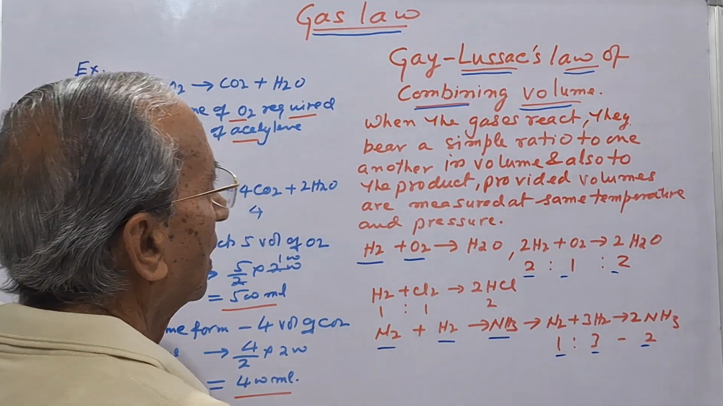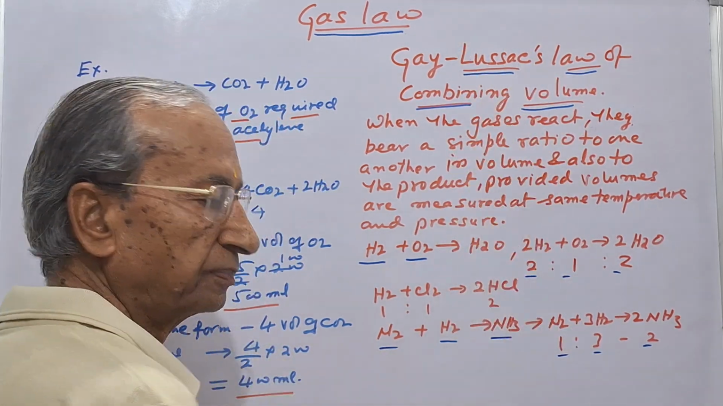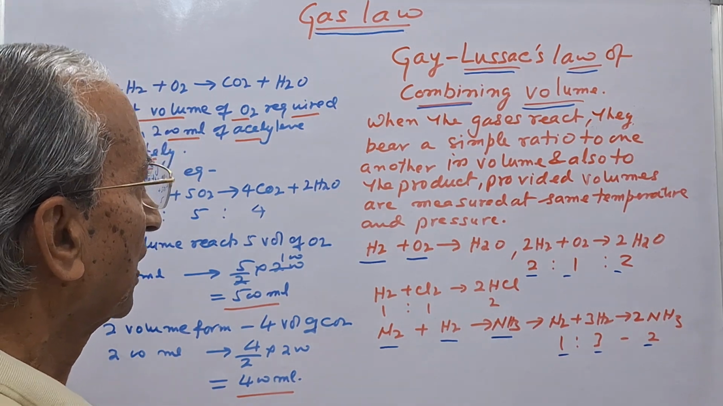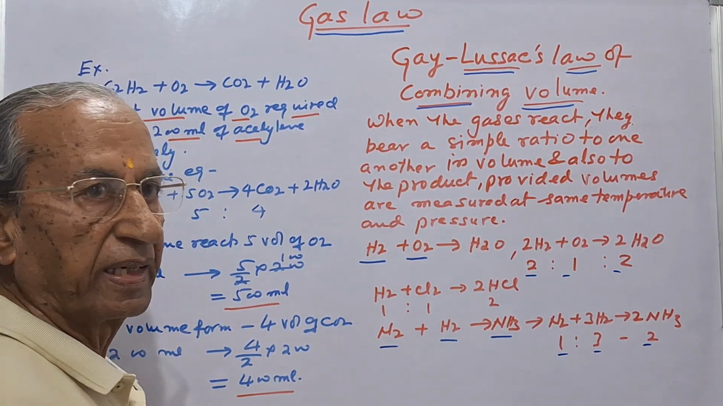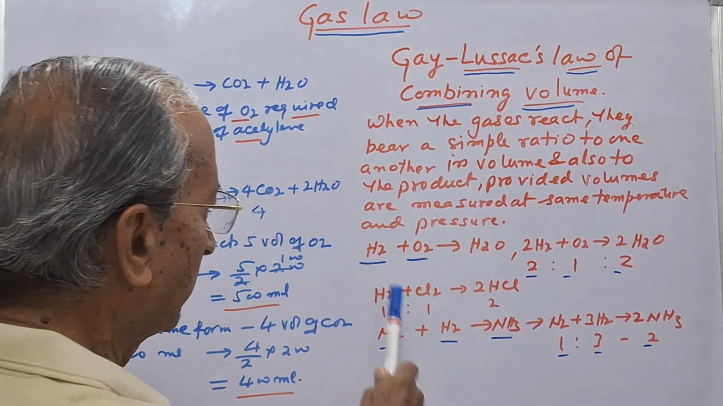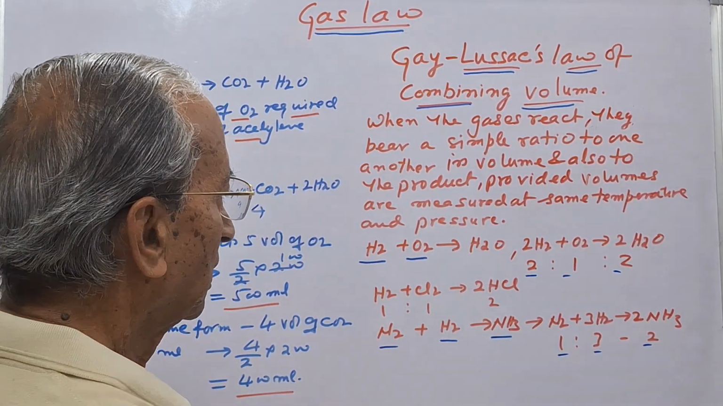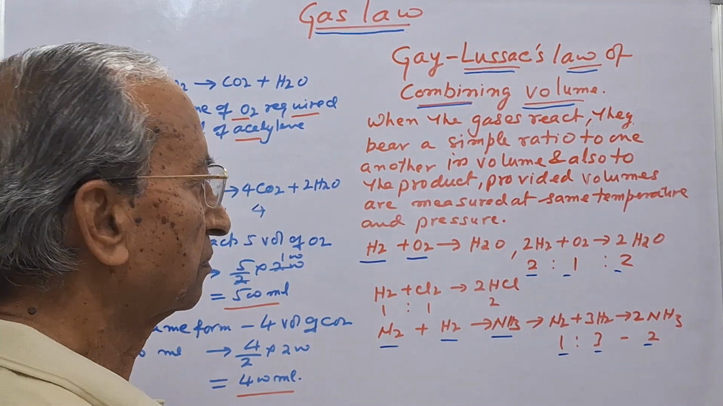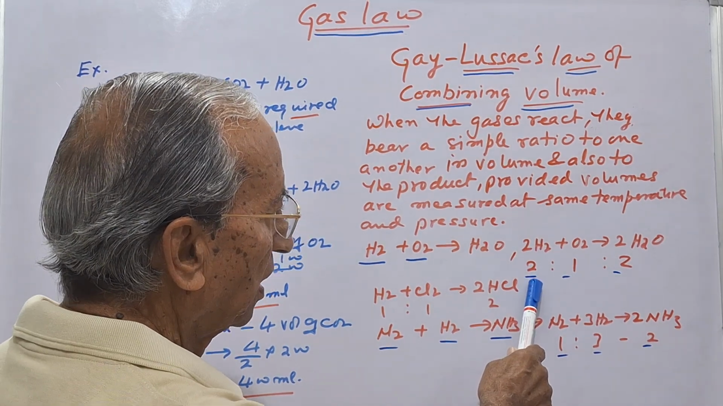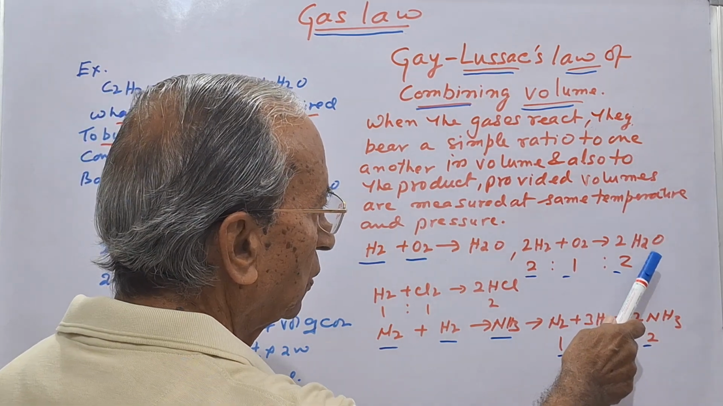Today I will explain Gay-Lussac's law of combining volume. See, Gay-Lussac observed that in the reaction of hydrogen and oxygen, hydrogen gas and oxygen gas combine together to form water. And he observed that two volume of hydrogen combines with one volume of oxygen to form two volume of water.